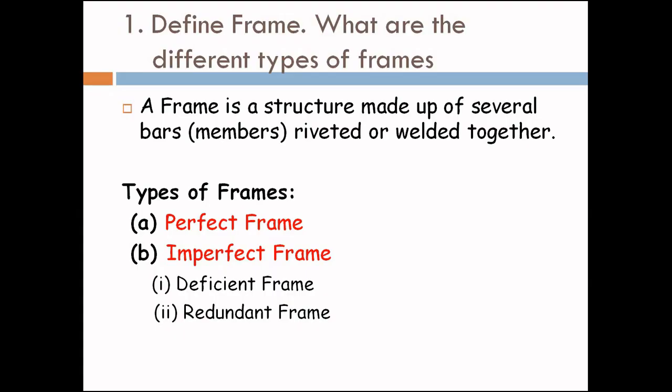First question is, define frame. What are the different types of frames? So we know that a frame is a structure made up of several bars riveted or welded together. Bars may be called as members. So what are the types of frames? First one is a perfect frame and second one is an imperfect frame. And again, imperfect frame is classified into two types, that is deficient and redundant.